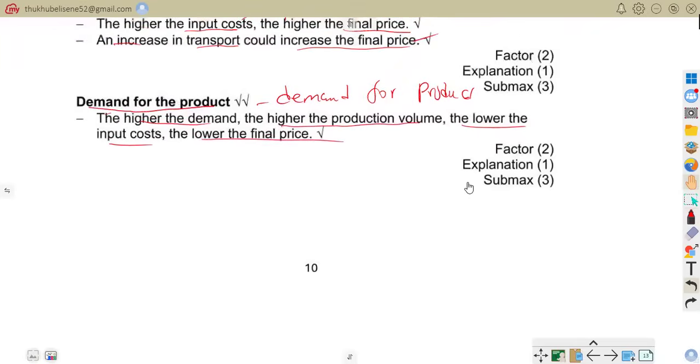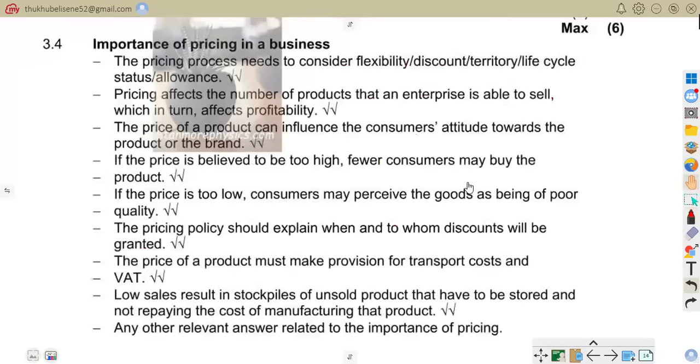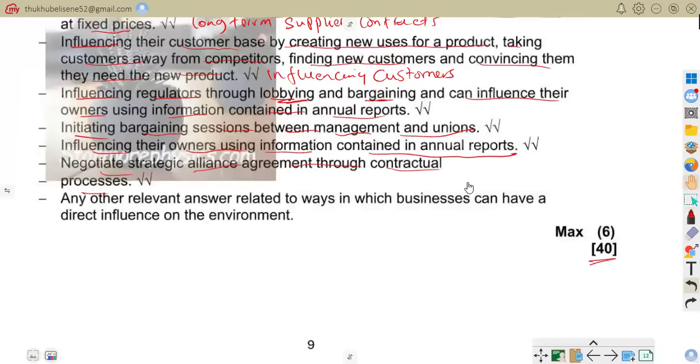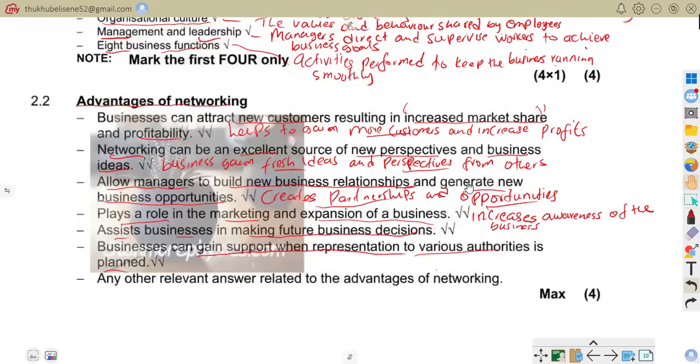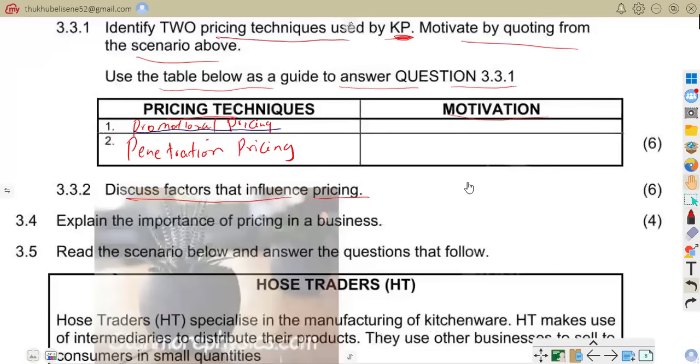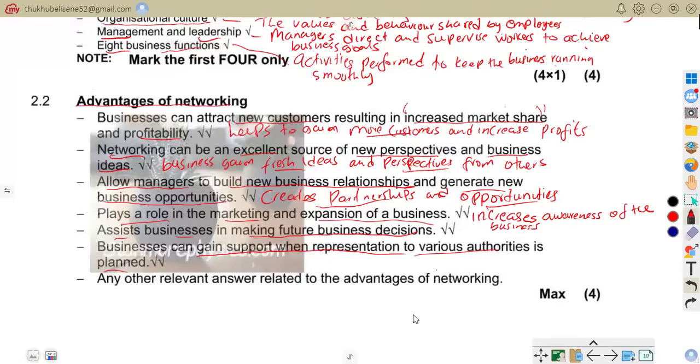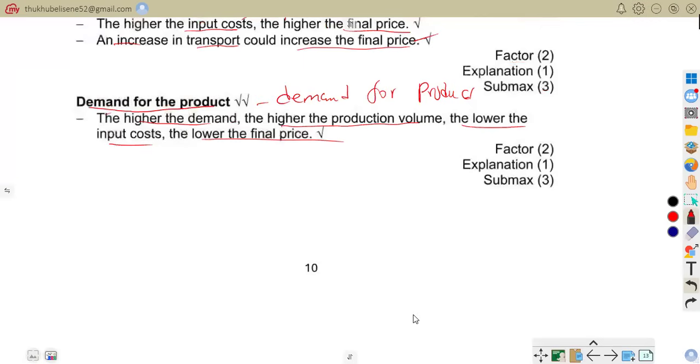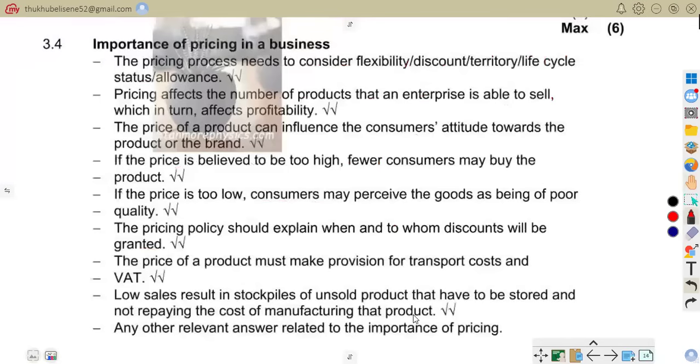Let us move on to 3.4. We are asked to explain the importance of pricing in business. Explain the importance of pricing in business. So let's quickly go to that question and give answers.